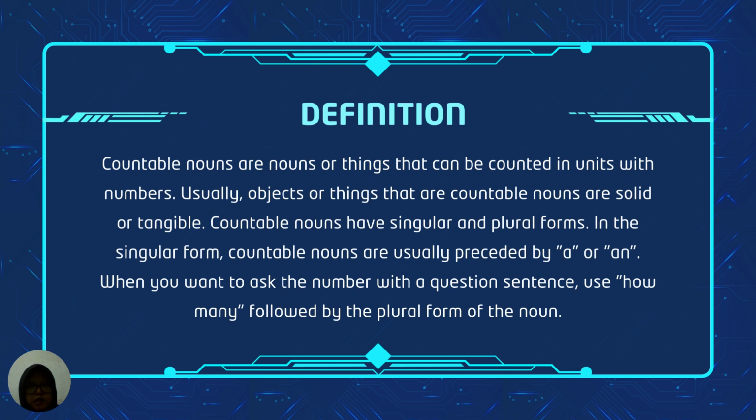First is definition. Countable nouns are nouns or things that can be counted in units with numbers. Usually, objects or things that are countable nouns are solid or tangible. Countable nouns have singular and plural forms. In the singular form, countable nouns are usually preceded by a or an. When you want to ask the number with a question sentence, use how many followed by the plural form of the noun.